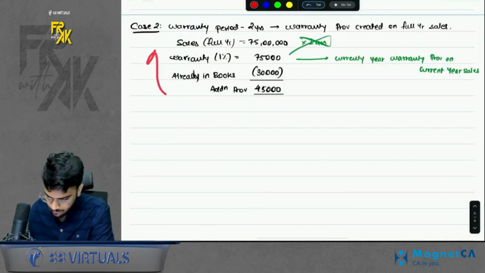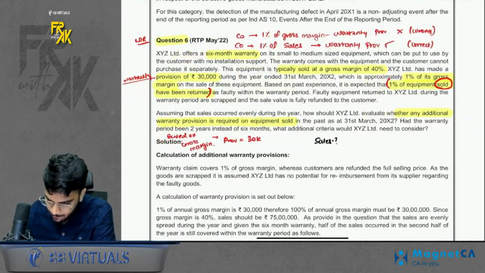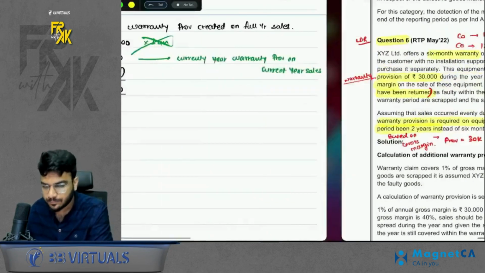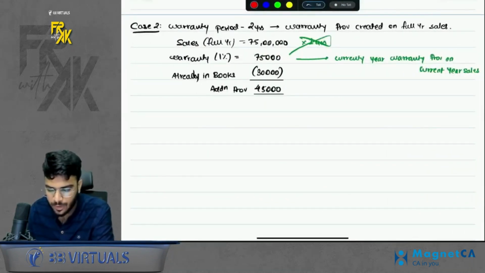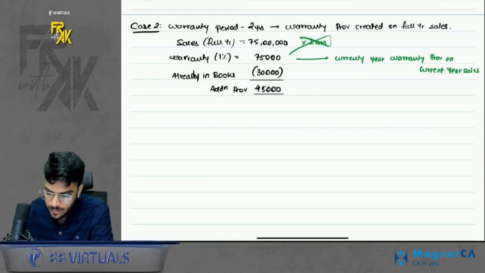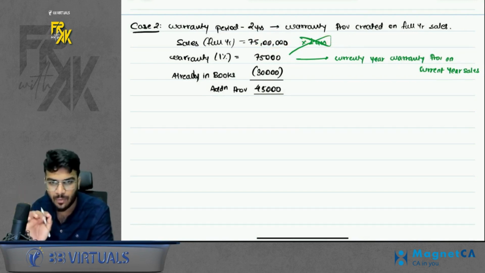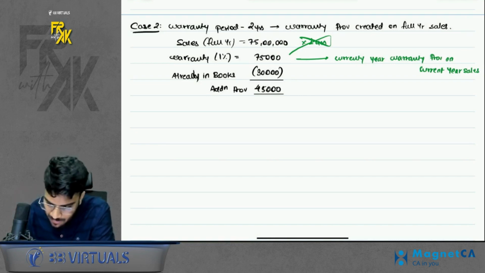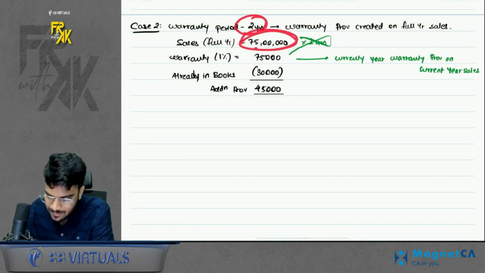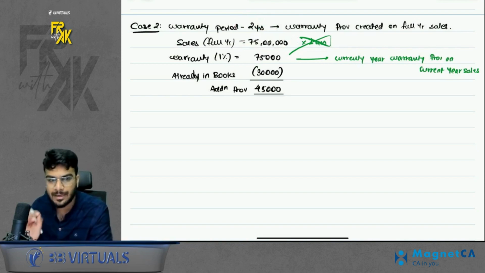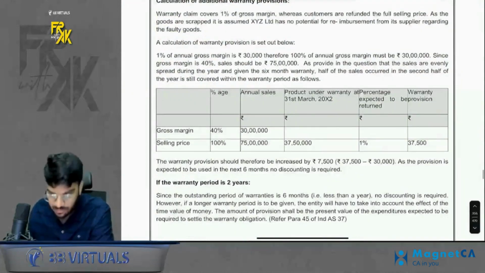There is also case 2. Case 2 says, what if the warranty period had been 2 years? In that case, you will create the warranty provision on full year sales. Don't make the mistake of taking the sales into 2. We are not asked to compute 2 years warranty provision. We are only asked to compute what will be the provision for the current year sales. Because the warranty is of 2 years, full sales which you made in the current year is eligible for warranty. So we will create the warranty on full sales. Simple. Then this was question number 6.